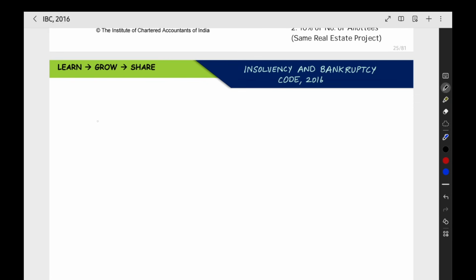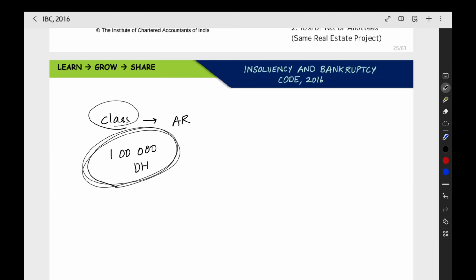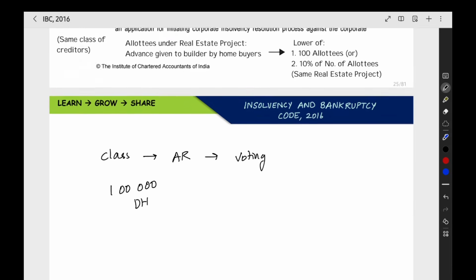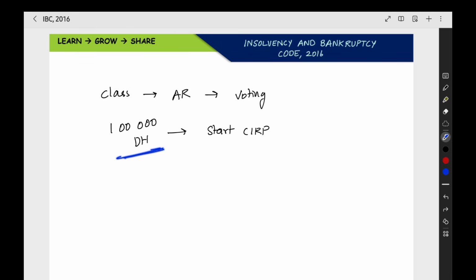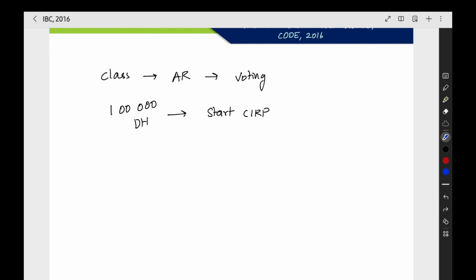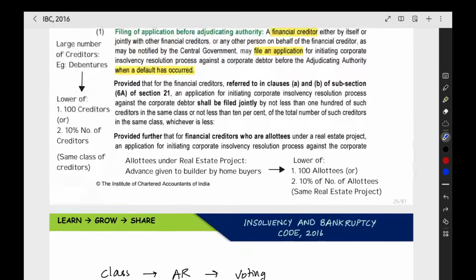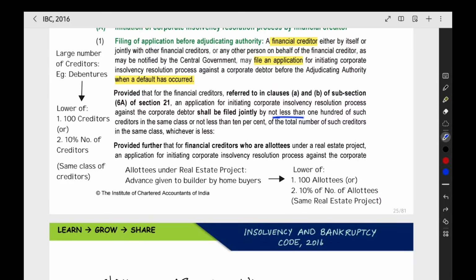We saw a class of creditors where we have a lot of creditors, like securities or debenture holders, say 1 lakh debenture holders, for whom we will appoint an authorized representative. All these 1 lakh debenture holders will be in the same class. This authorized representative will exercise the voting share in the committee of creditors that we saw. Now, if these people want to start the CIRP, what is the minimum number who can make an application? Should the entire 1 lakh people make the application, only then we start the CIRP, or what minimum number of debenture holders should make an application? For that they have given here: not less than 100 or not less than 10% of the total number, whichever is less.